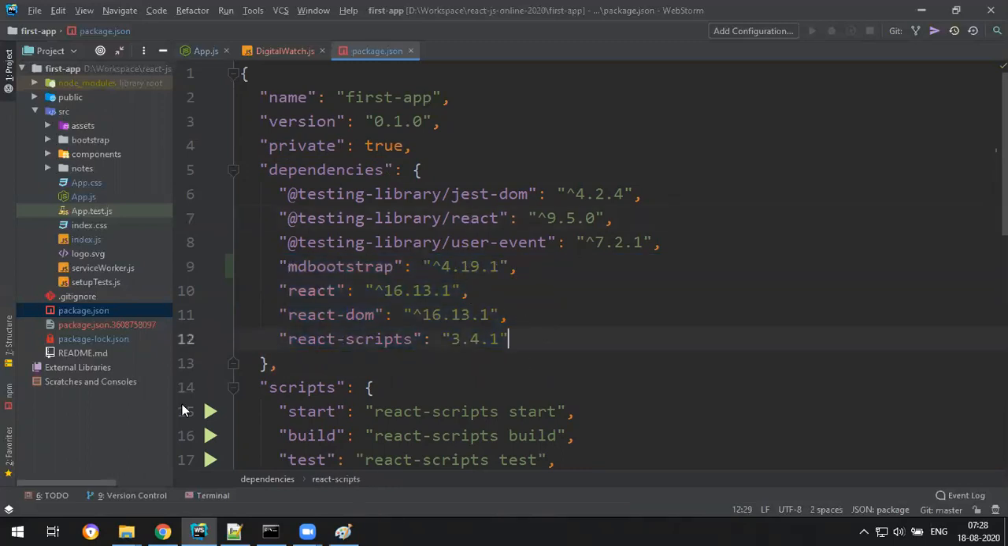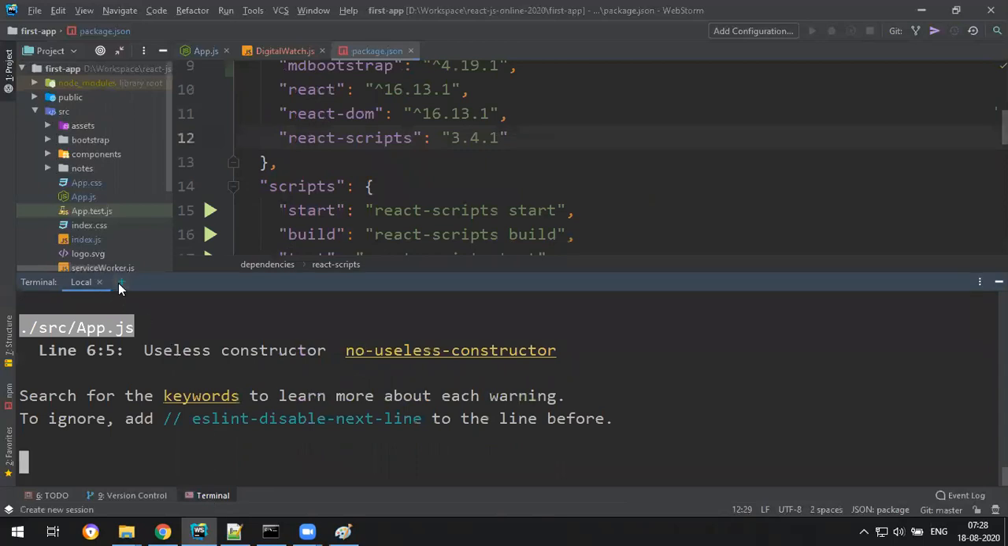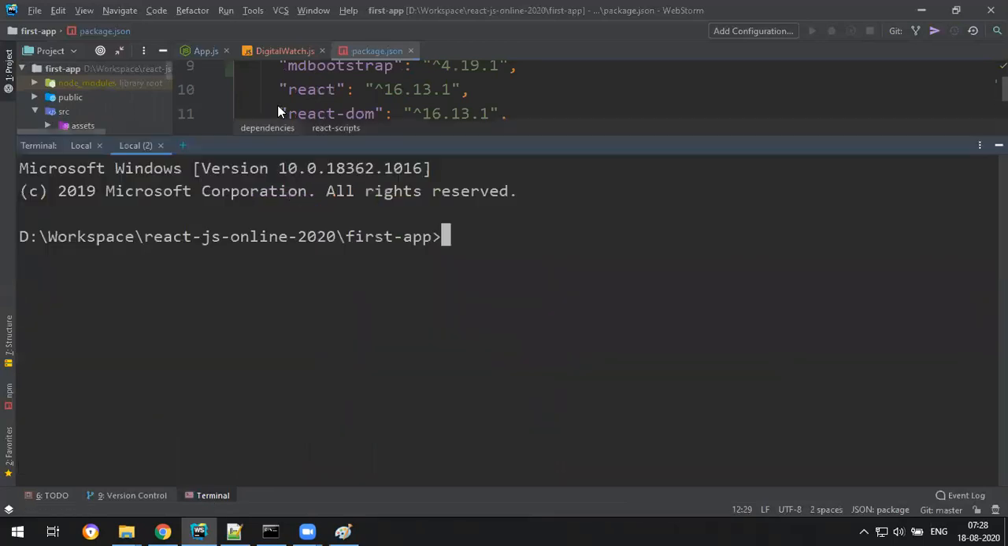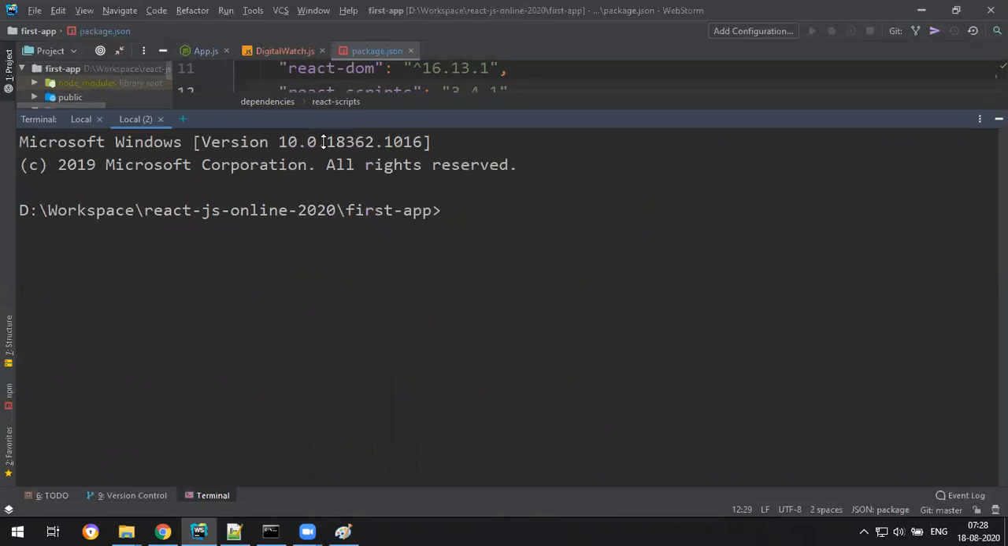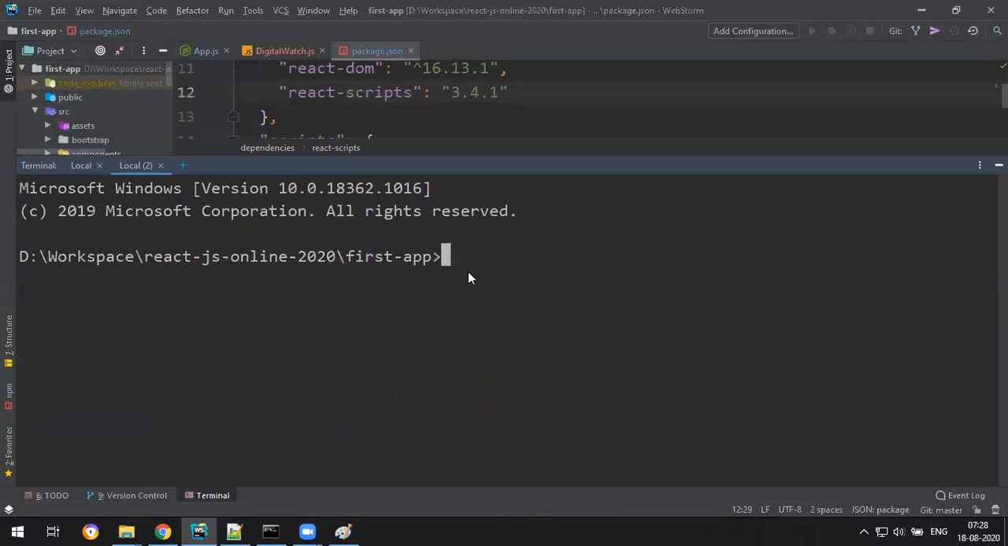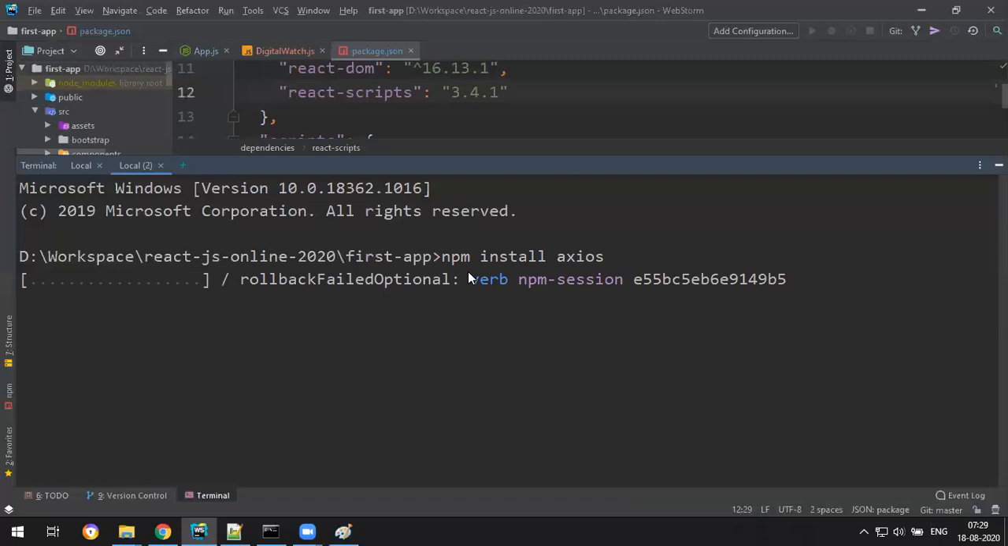So how to install that is very simple. Open a fresh terminal and make sure you are in the root folder. That is my first tab, root folder. So here you enter npm install axios. Okay, and make sure you have an internet connection before typing this and press enter. So this will download the Axios library and make an entry in the package.json. Okay, so let's wait for some time. So using this only, we'll fetch data from server.